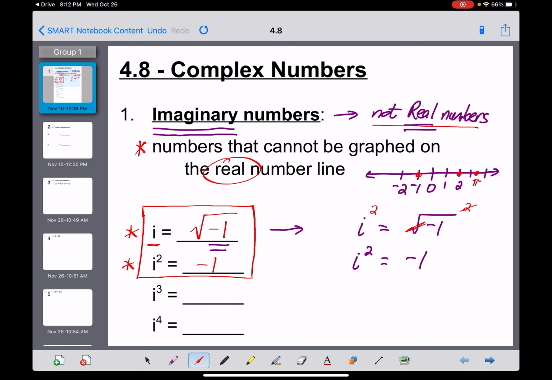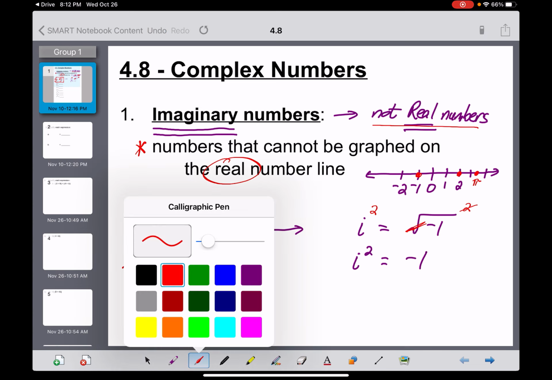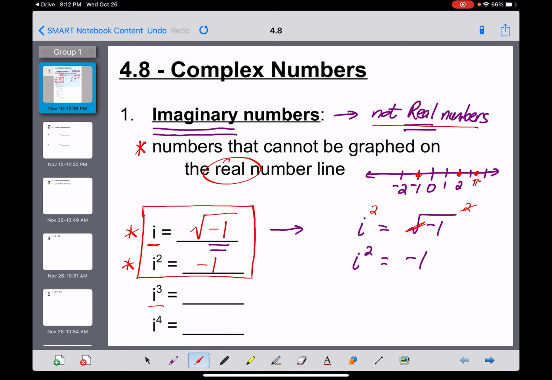Like, for example, if I now want to know the value of i cubed, I'm going to take this equation right here and multiply both sides by i. i times i squared is equal to i cubed. And my right side, -1 times i, is -i. So i cubed is -i. And there we go. That wasn't that bad.